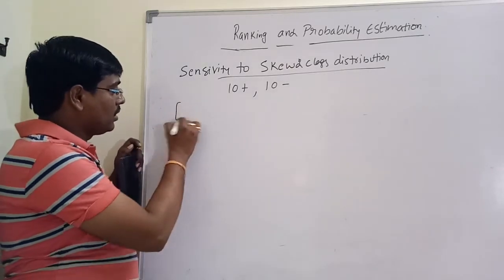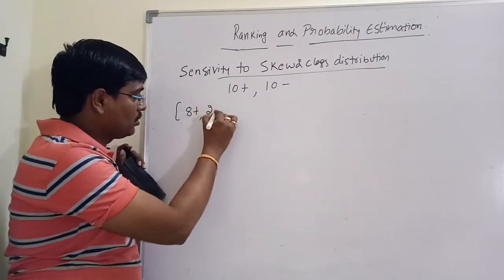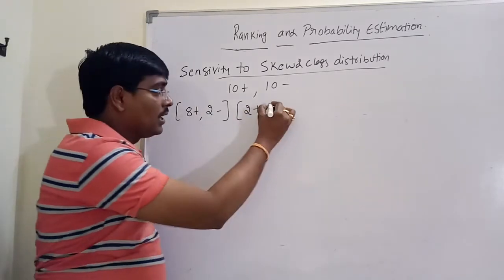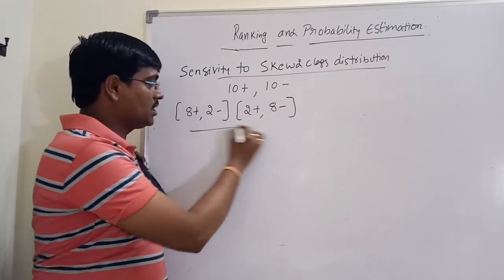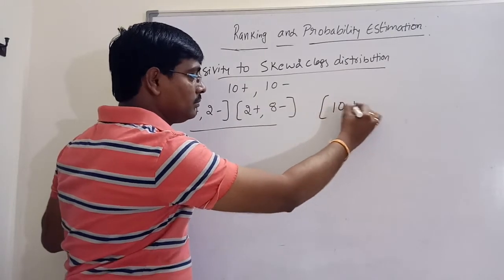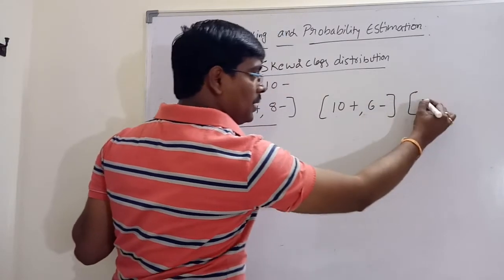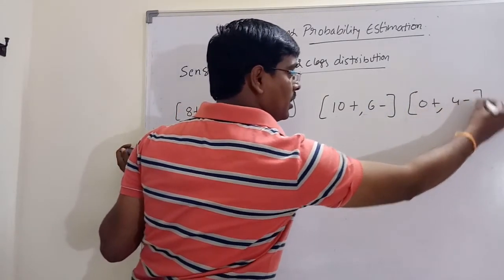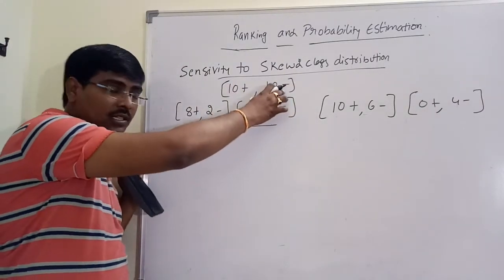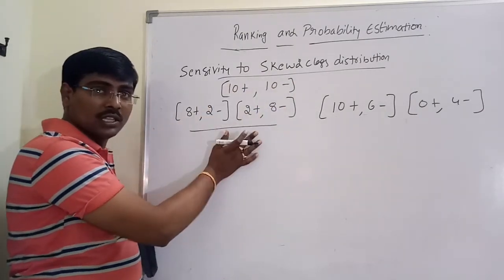I am dividing this into splits. Suppose one type of distribution is 8 positives, 2 negatives, and 2 positives, 8 negatives. This is one type of split. Suppose the second split is 10 positives, 6 negatives, and automatically 0 positives, 4 negatives. I have a total of 10 positives and 10 negatives.